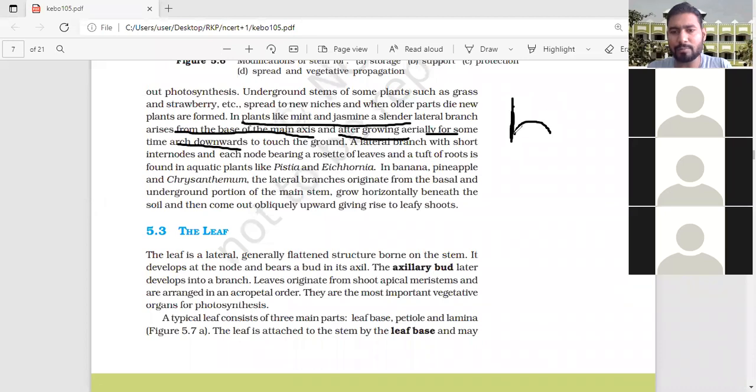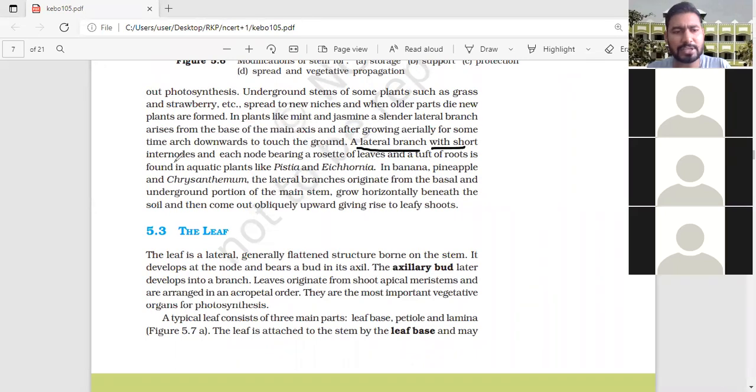It is growing, but sometimes it bends downward. Just look: after growing aerially for some time it arches downwards and touches the ground. Now you can say this is the ground surface. It came and touched the ground, and there is the formation of a new branch. That is a lateral branch, meaning axillary branch.